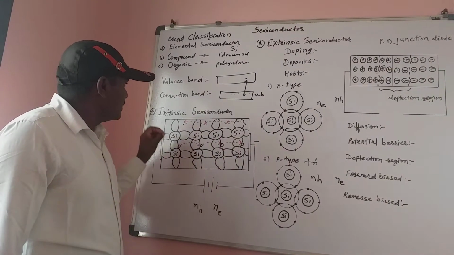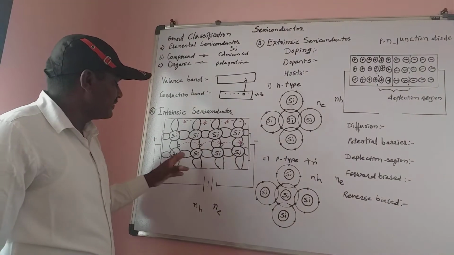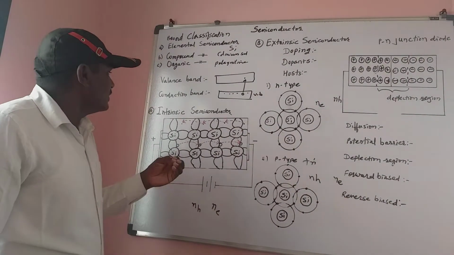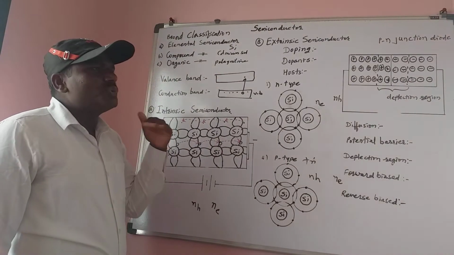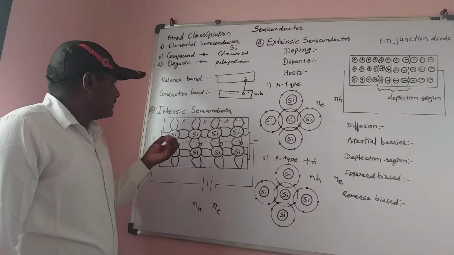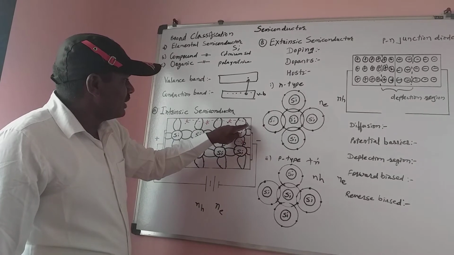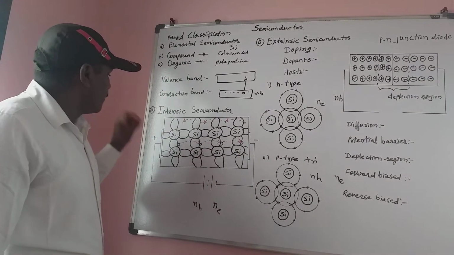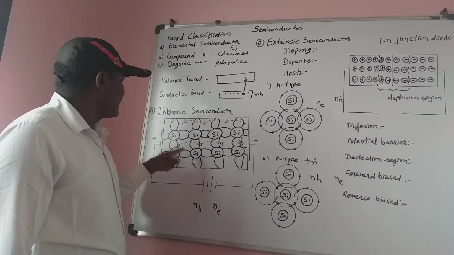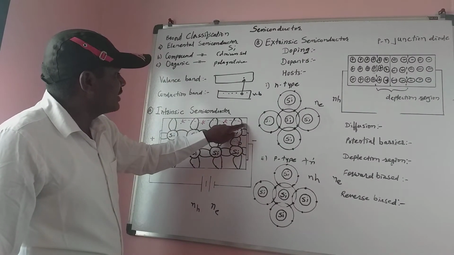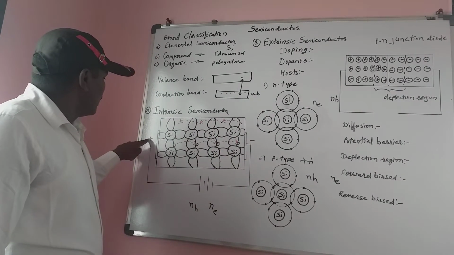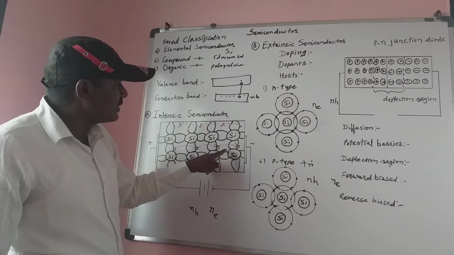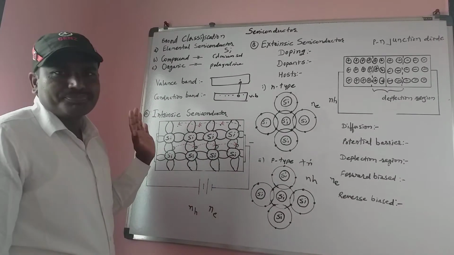When this pure semiconductor is connected in an electronic circuit, there are two ways of charge carriers: charge carriers due to electrons and charge carriers due to holes. These electrons move toward the positive power supply and the holes move toward the negative power supply.